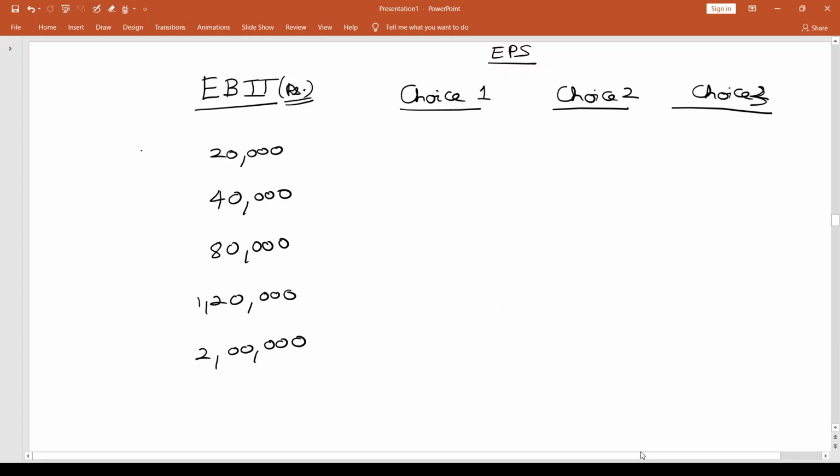Let me also number them so that we know we are talking about 5 independent cases, 5 independent levels of EBIT. Let's do case by case.